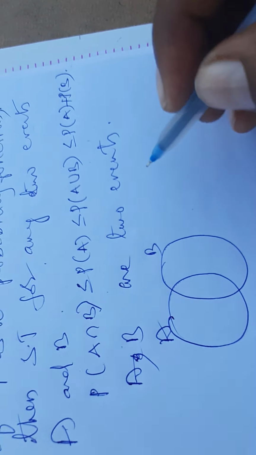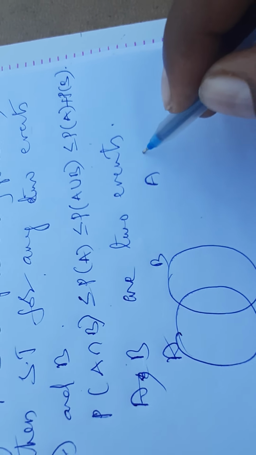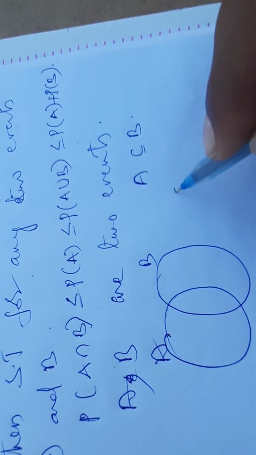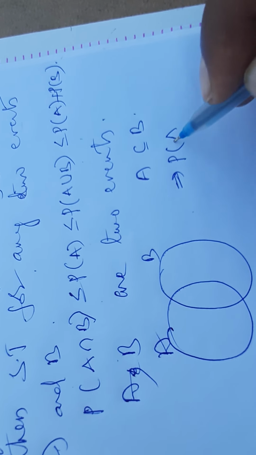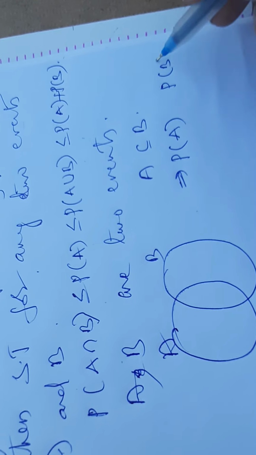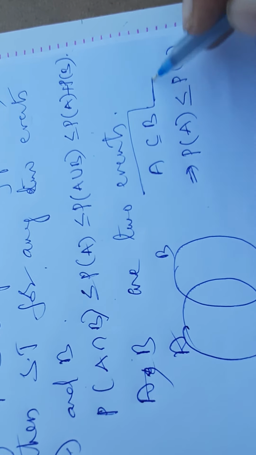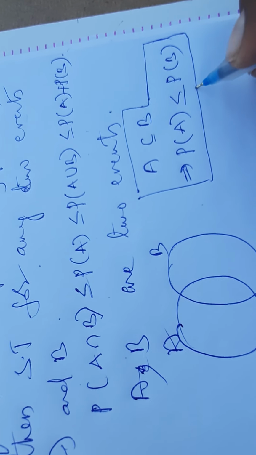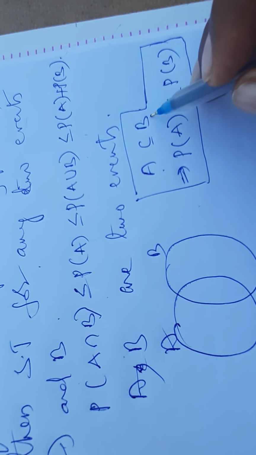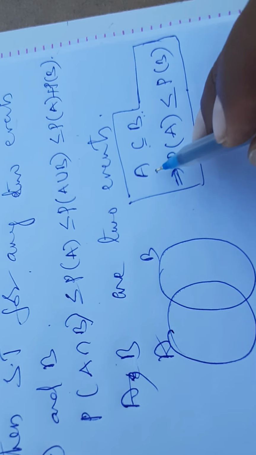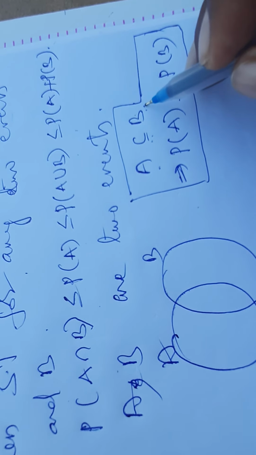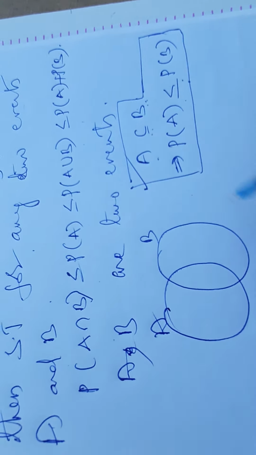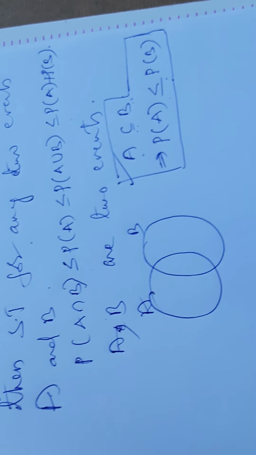In the previous lectures I gave a point: if A is a subset of or equal to B, then automatically the relation between probabilities is P of A less than or equal to P of B. If A is contained in B, or A is a subset of or equal to B, then we can say P of A is less than or equal to P of B. Based on this point, I will explain the whole thing.